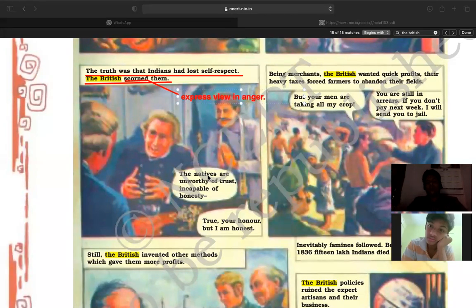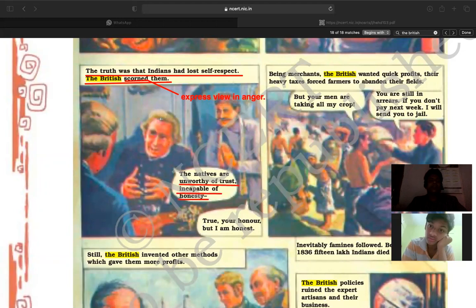The people are unworthy. Unworthy of trust means they are not valuable, they cannot be believable, incapable of honesty. So they are not even honest, right? It means these foreigners are giving a view about the Indian people, that Indian people are unworthy of trust, meaning they cannot be believable. Second, they are incapable of honesty, right?